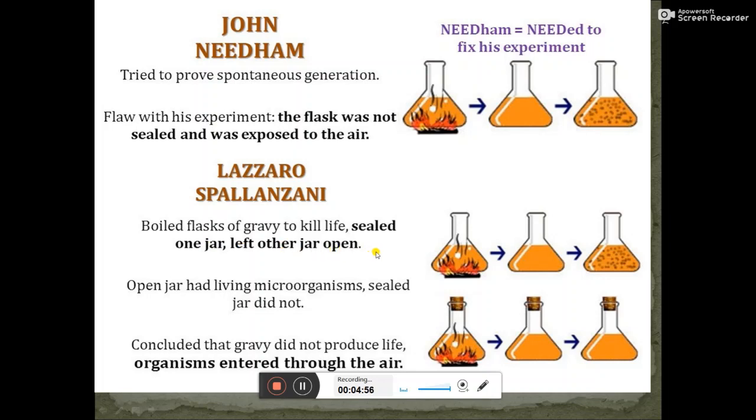Of course, for all experiments you should have a control. So when he sealed some flasks, at the same time he set another flask which was not sealed. He wanted to check if the sealing was responsible for the absence of microbial contamination. In the flasks which were left open, he found that microbes started growing. But in the ones sealed using a cork, microbial growth was not present. So he concluded that the gravy did not produce life, but the organisms entered through the air.